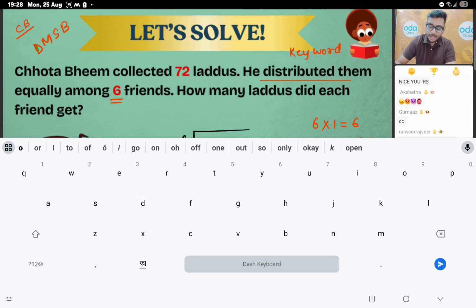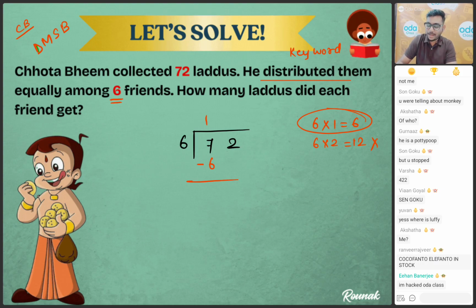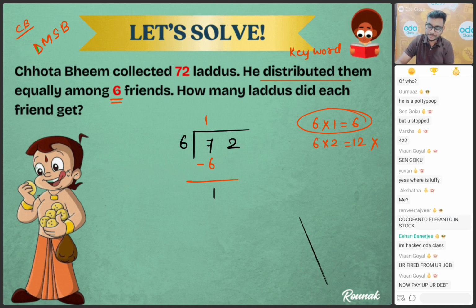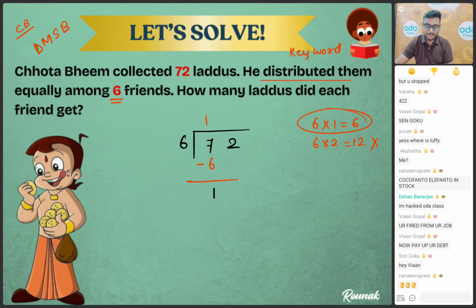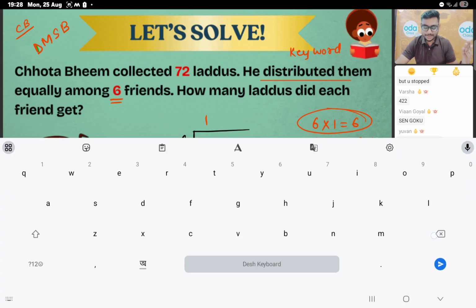What am I going to do? I'm going to take this number, 6 ones are 6, right? Now, after multiplying, I'm going to subtract, bacho. What is 7 minus 6? Can anybody tell me? What is 7 minus 6, bacho? All of you, let's do it step by step. Very good. So 7 minus 6 will be 1. Good job. What is the next step? What is the next step, bacho? Division is done. Multiplication is done. Subtraction is done. What is the next step?